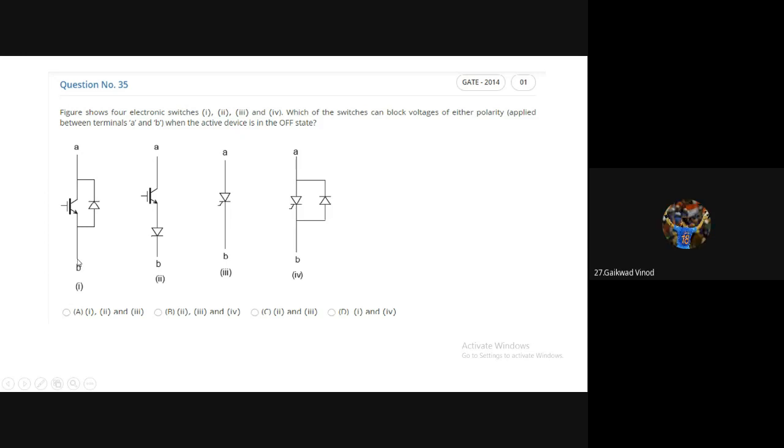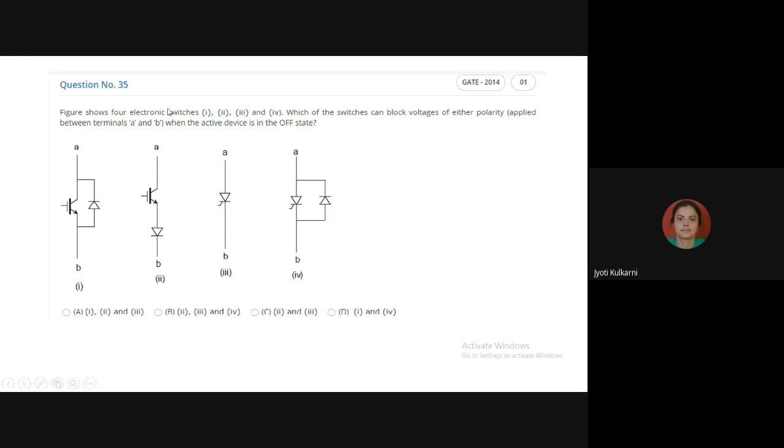Ma'am, current is flowing through diode. Very good. Very clear understanding. What is your name, dear? Vinod Gaikwad. Very clear logic. Even though I am connecting a battery between B and A with B positive and A negative, their anti-parallel diodes in figure 1 as well as in figure 4 are going to be forward bias. And when these anti-parallel diodes are forward bias, the current is going to start to flow through this diode from B terminal to A terminal.